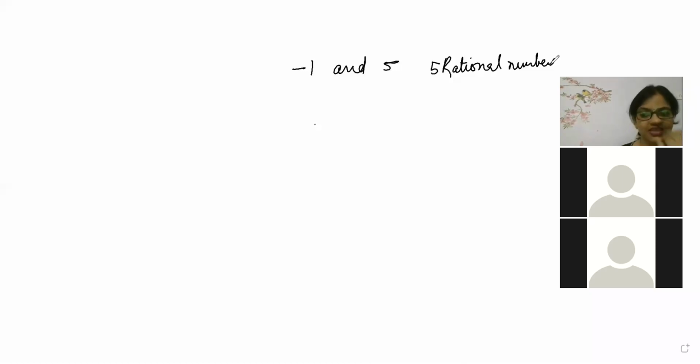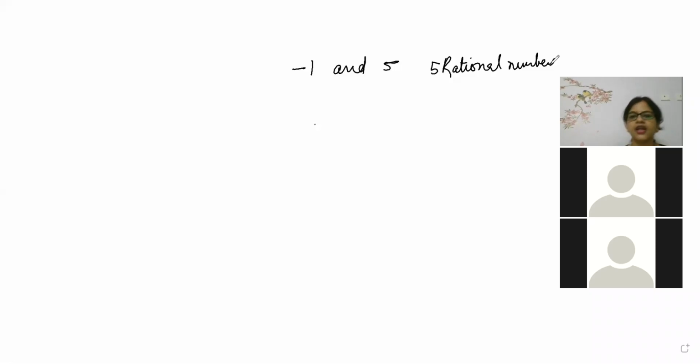Okay, mute yourself, otherwise it will go in the recording, okay? Keshav: minus 9 by 10, minus 8 by 10, minus 7 by 10, minus 6 by 10, 5 by 10. Minus 9, minus 8, minus 7, minus 6. Correct? Or 0, 1, 2, 3, 4. It is also a rational number, correct. Minus 0.9, minus 0.8, minus 0.7. Correct?